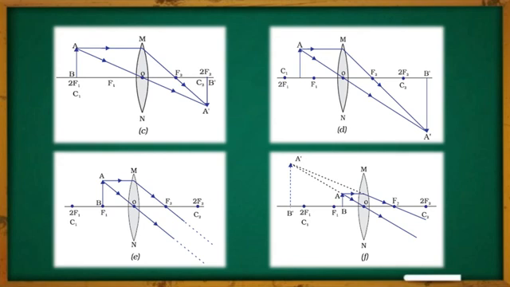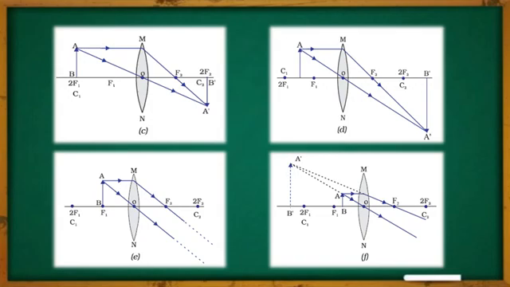remains undeviated. But here also these two rays are not likely to meet each other at this part of the lens, but in the previous case they will meet at infinity if you extend them to infinity.